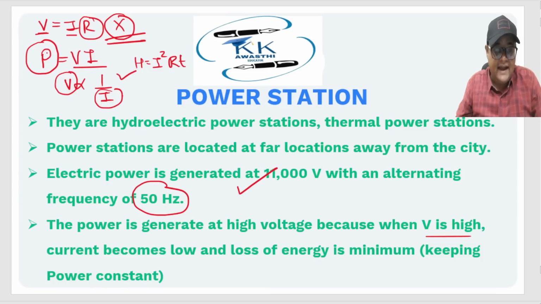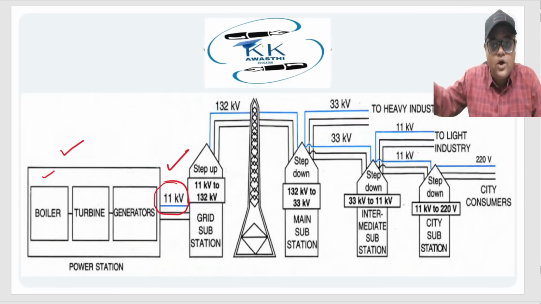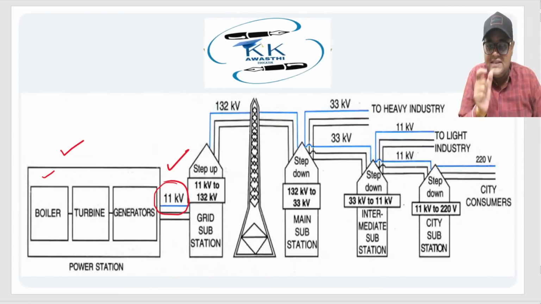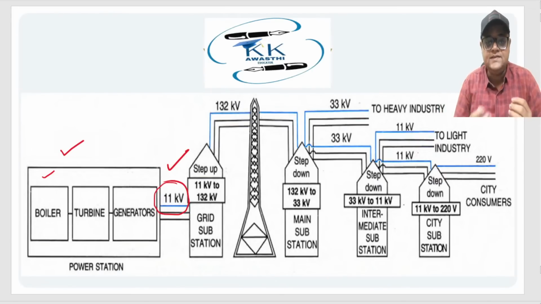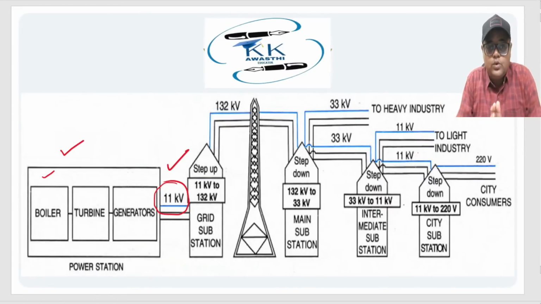You have generated the power at 11 kV just here, but the problem is when you are transmitting it over a very large distance, this 11 kV is not a very big value. In case there is dissipation, there are losses, this 11 kV will considerably be lost. So what we do is we immediately step it up, right? Stepping up means increasing the voltage. So we increase this 11 kV to 132 kV. Now 132 kV is a very large value.